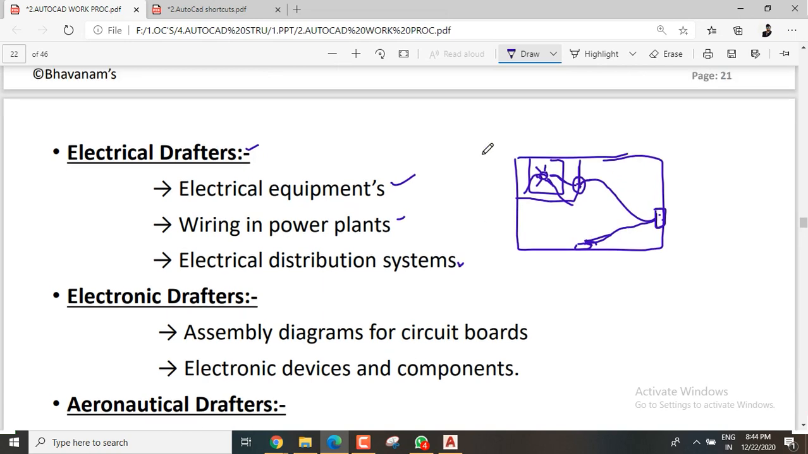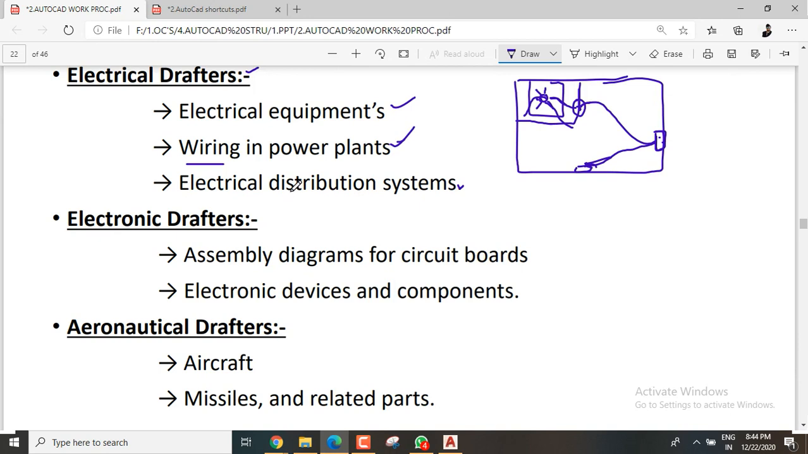And the electrical, not only in the civil engineering, it has a lot of works: electrical power plants only deal with these things and wiring, how the wiring will go, and this with accuracy. Electronic draftsmen do assembly diagrams for the circuit boards and the electronic devices and components.